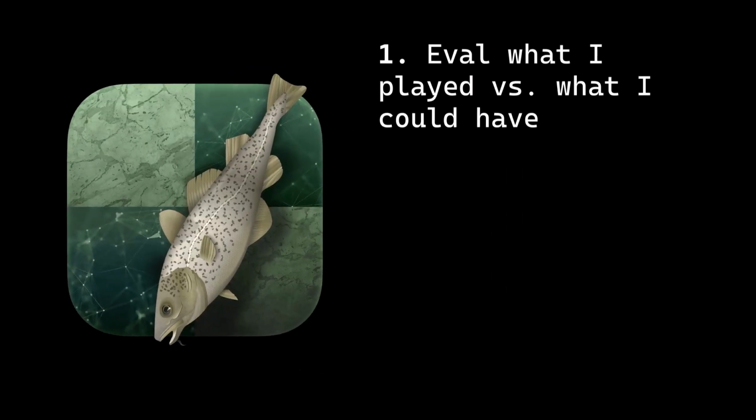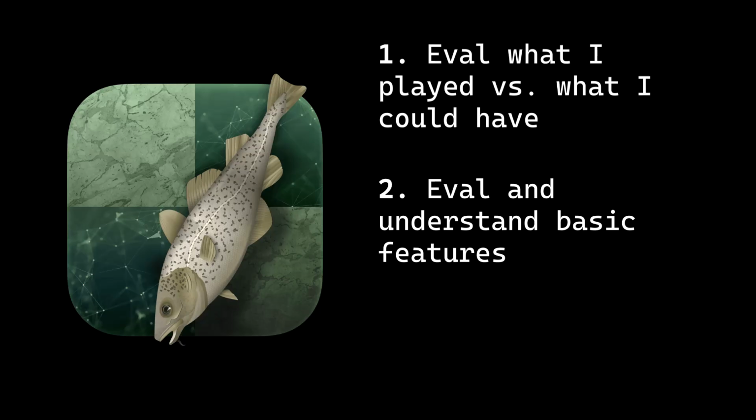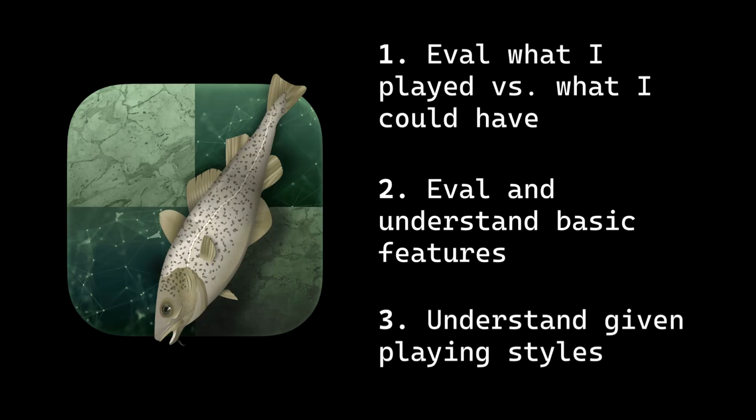Stockfish would be used for three main things. First, evaluate the things I played versus what I could have, and how good that move was. Two, we use it to evaluate and understand basic features, such as king safety, pawn structure, and game state, and what moves I did and how they affected these certain features. And three, understanding forcing versus quiet and central versus flank, how my moves affected the entire overall game position.